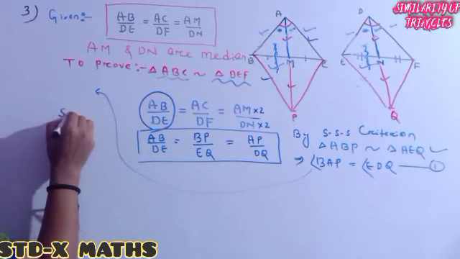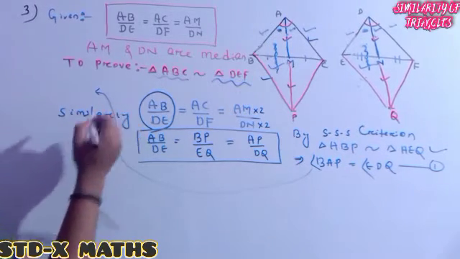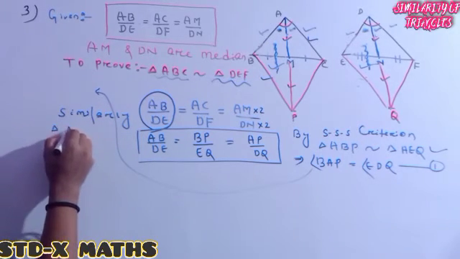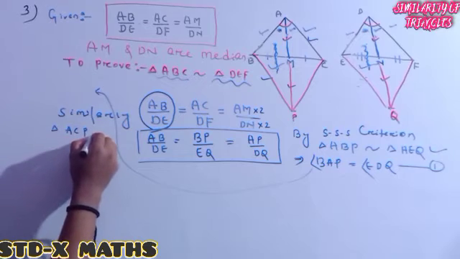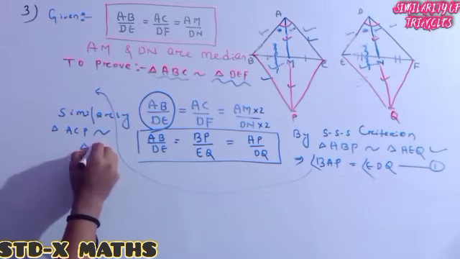Similarly, the right side triangle ACT is similar to triangle DEQ.